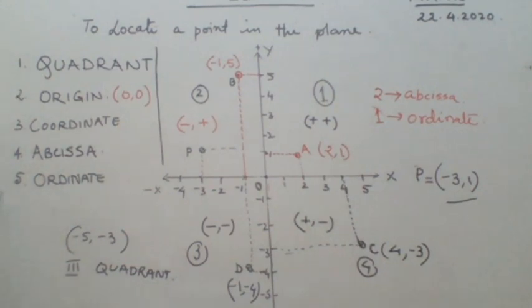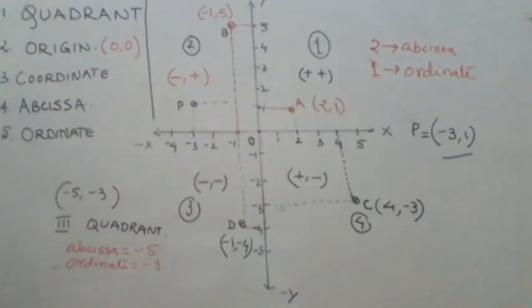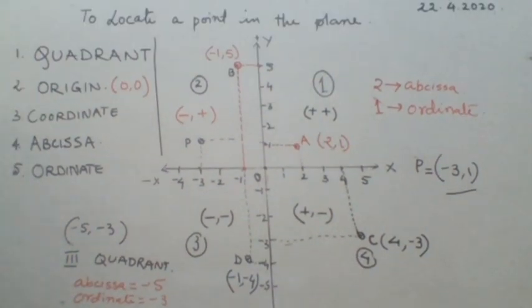These are the key words, key things that you have learned: abscissa and ordinate. If you don't listen carefully, sometimes the student gets confused, and this question is often asked. This type of a point is given and you are asked to write down abscissa and ordinate. So what will be your answer? Your answer will be abscissa equal to -5 and ordinate equal to -3. Abscissa and ordinate.